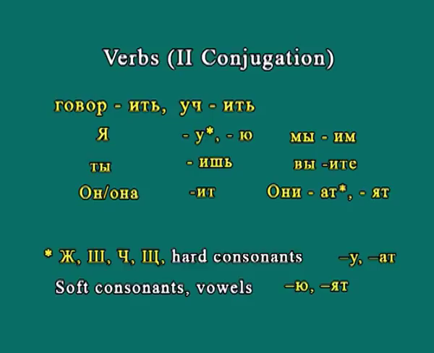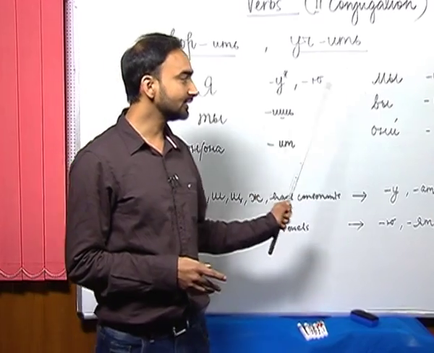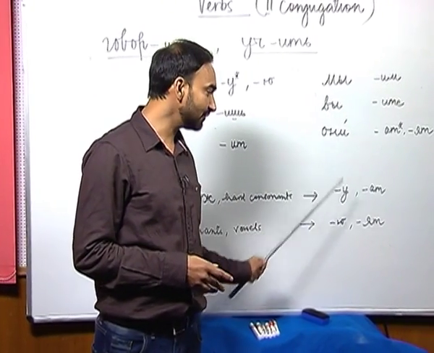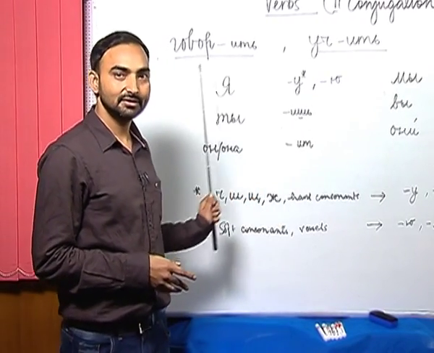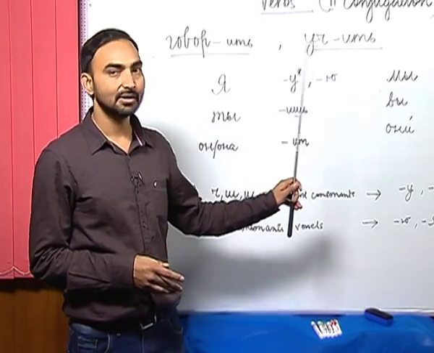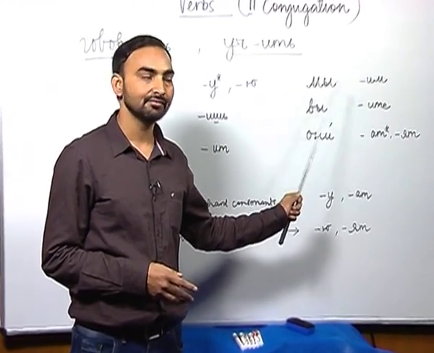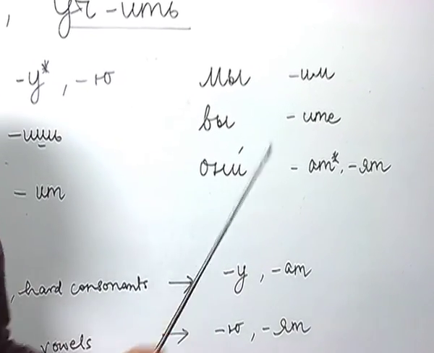And if there is a soft consonant at the end of the root or any vowel, then we use yu with first person singular number ya, and for third person plural number we use yat. So, ya govoryu, ty govorish, on/ona govorit, my govorim, vy govorite, oni govoryat.